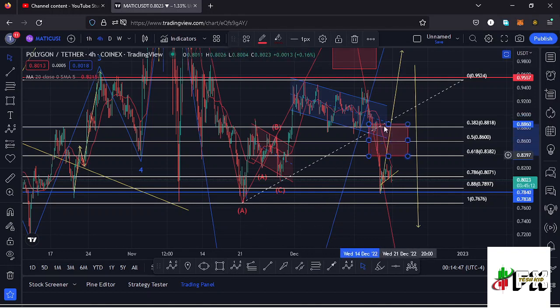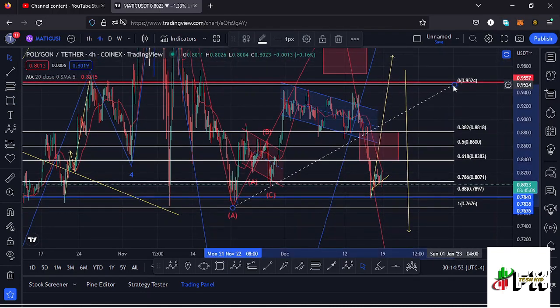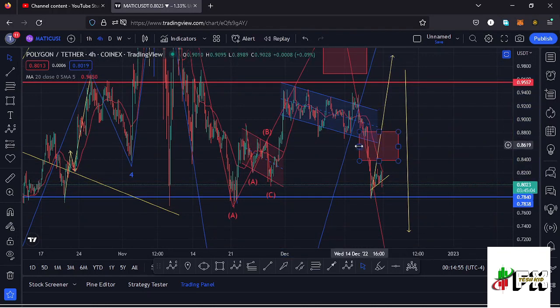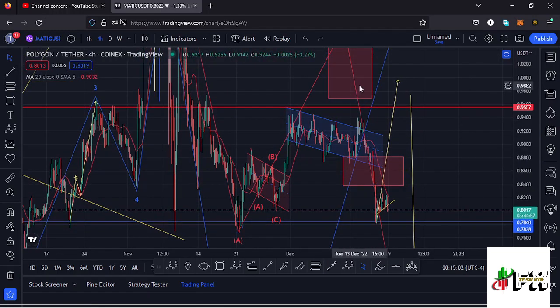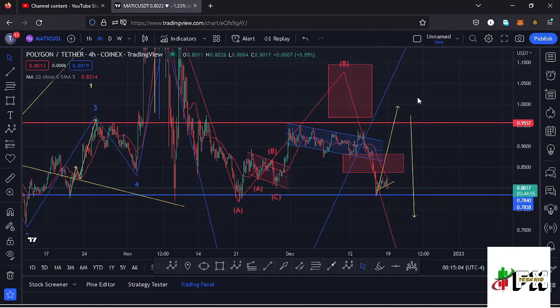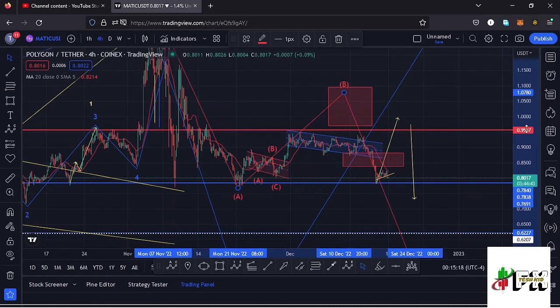That would mean a different ABC count, because I expected Polygon Matic to continue holding within this target area for us to say that I'm expecting that movement to the upside in the formation of this wave B. But now that we have lost that target area and continued pushing lower, that's when the other ABC corrective structure comes into play.